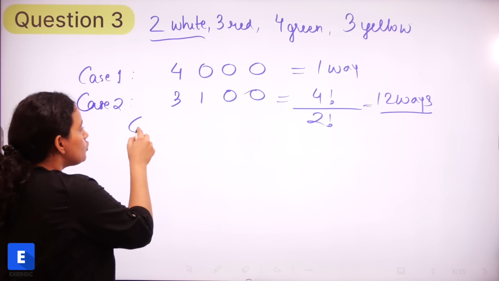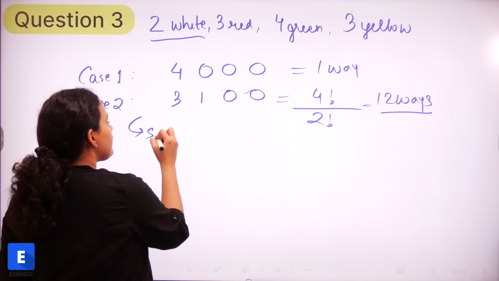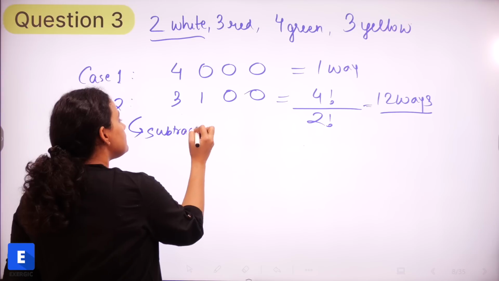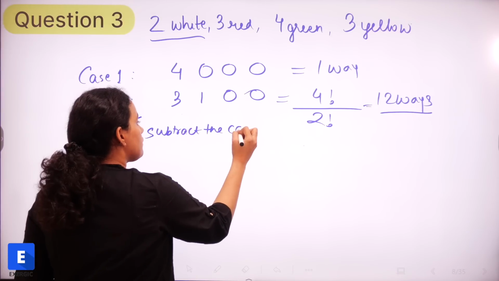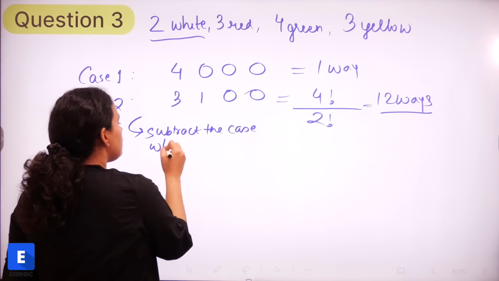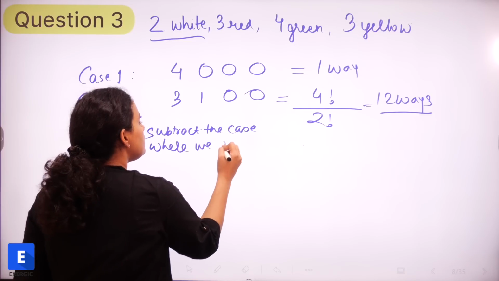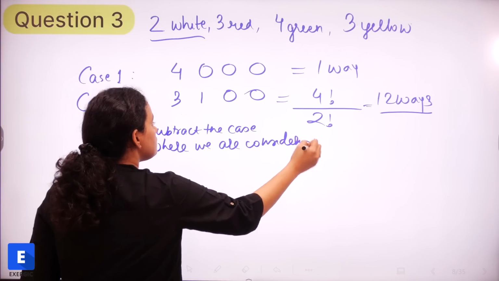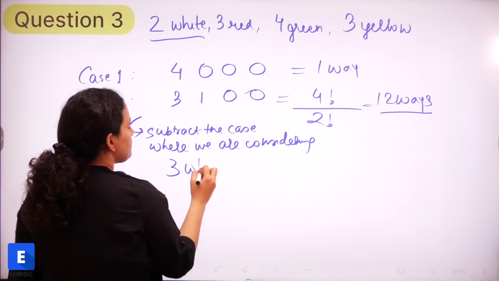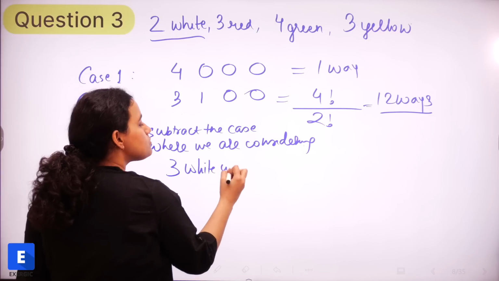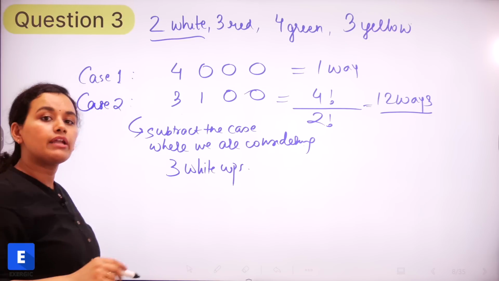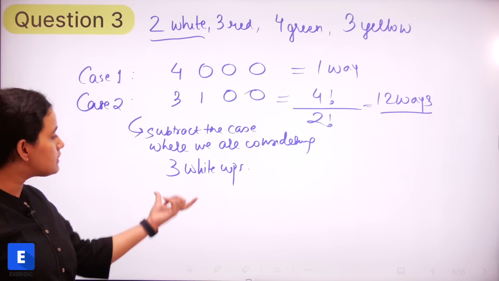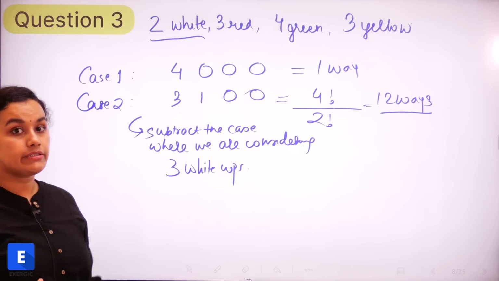So we have to subtract the case where we are considering 3 white cups, because we don't have 3 white cups, we only have 2. So we cannot take this consideration where there are 3 white cups.